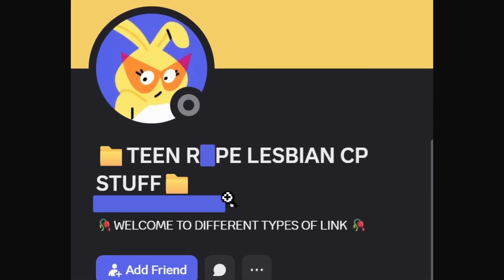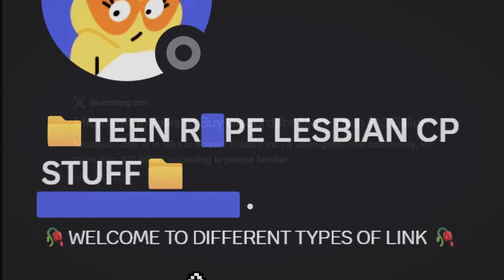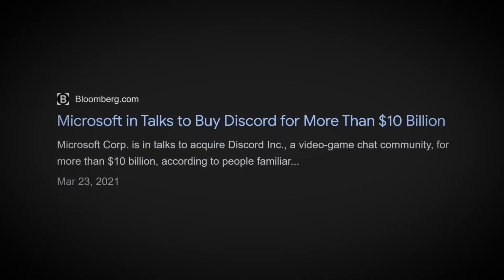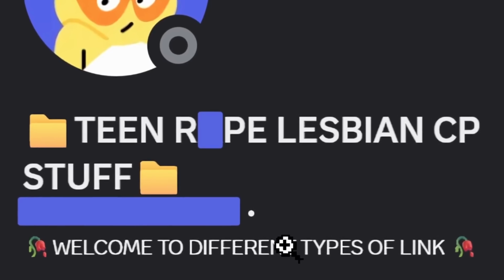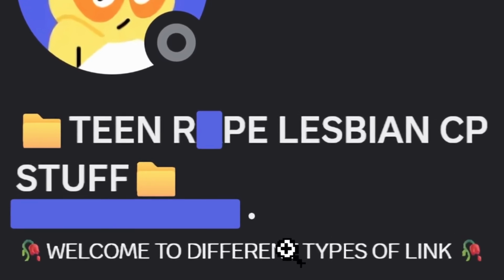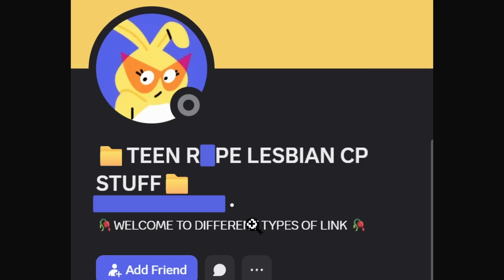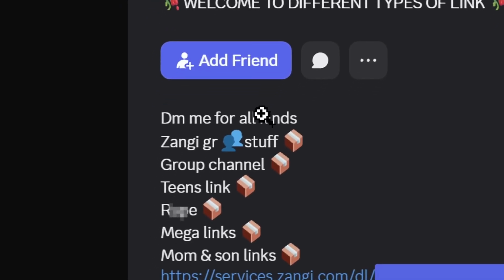This account's username is "teen lesbian CP stuff." You would think Discord, a ginormous tech platform, could have an AI that would look at this username and be like, you know what? Maybe this is illegal and we should ban this account. But no, it doesn't stop there, because these accounts also say in their bio, "DM me for all kinds."